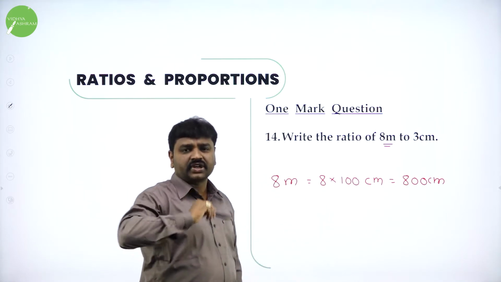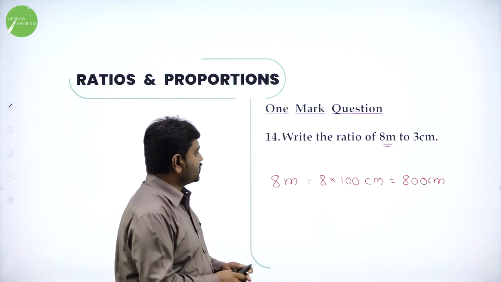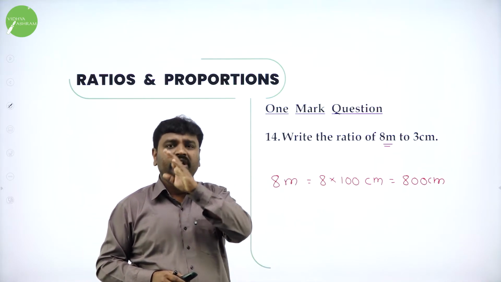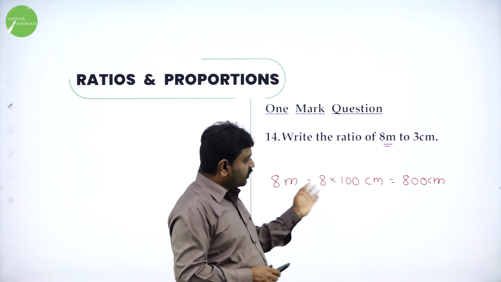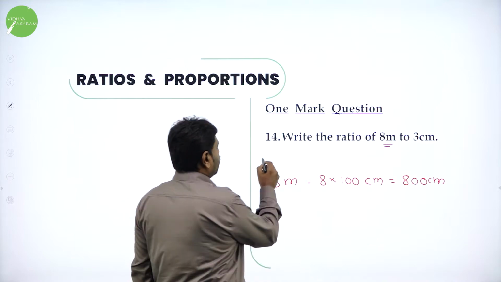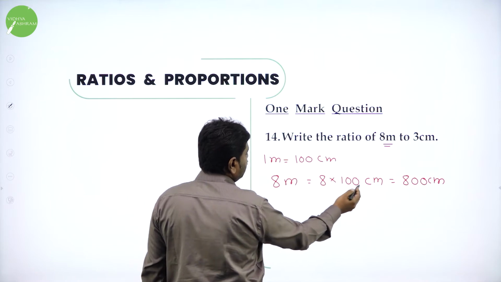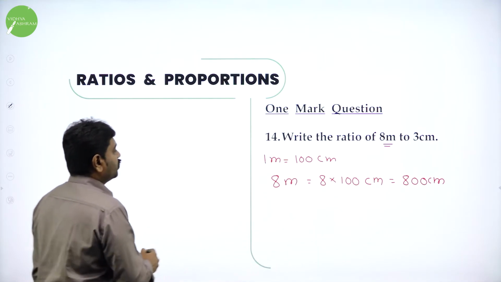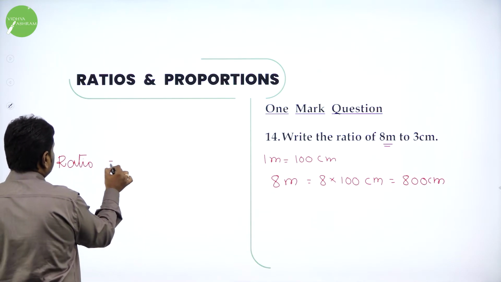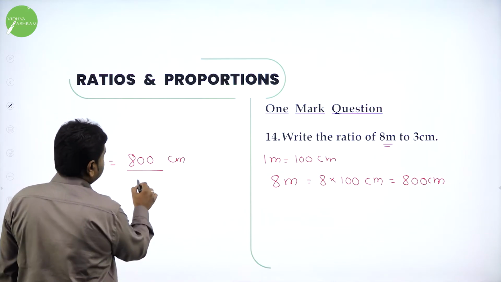If you want to take a ratio, both the quantities should have the same unit. So one is in meter, the other one is in centimeter. That's why you convert 8 meters into centimeter. All of you know 1 meter is exactly 100 centimeter. So 8 meters is 800 centimeter. Now you take the ratio. What is the ratio? 800 centimeter by 3 centimeter.